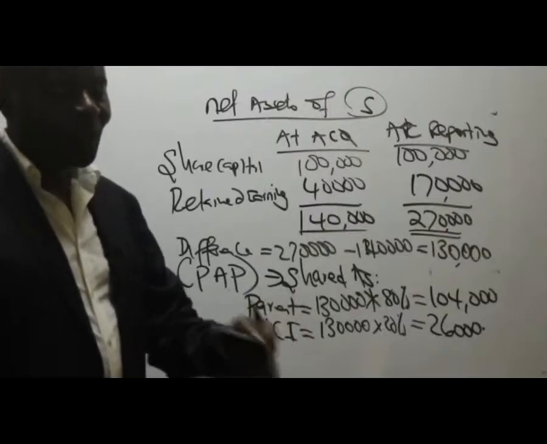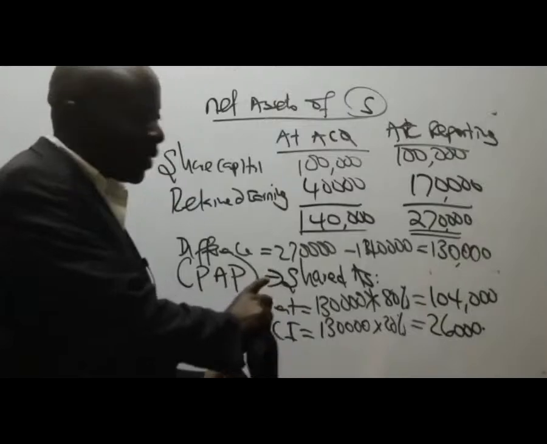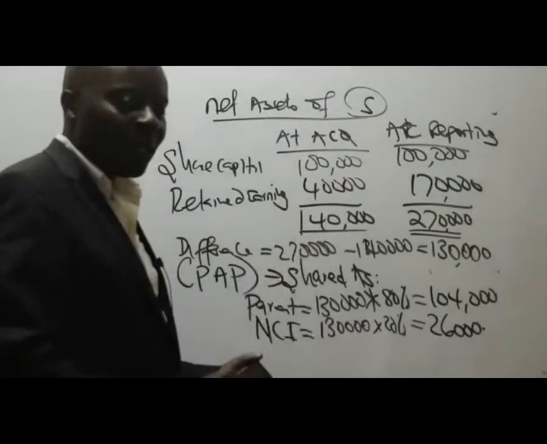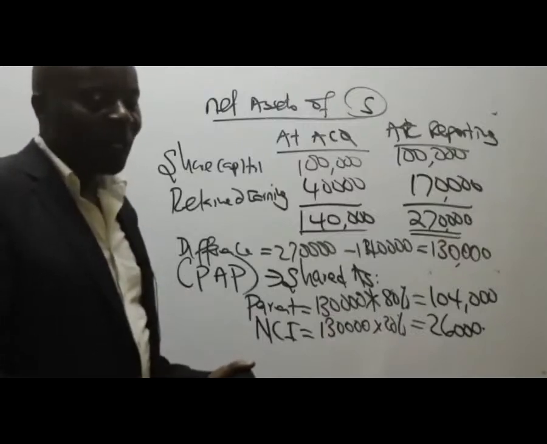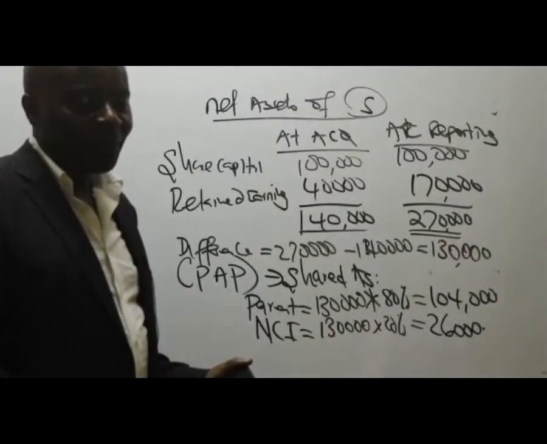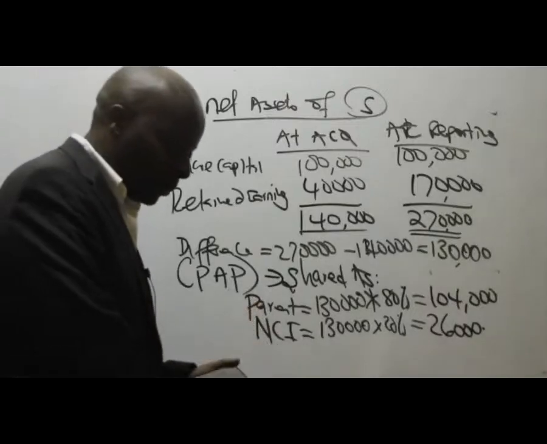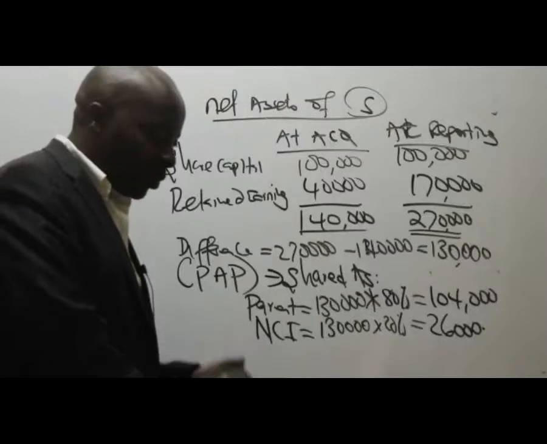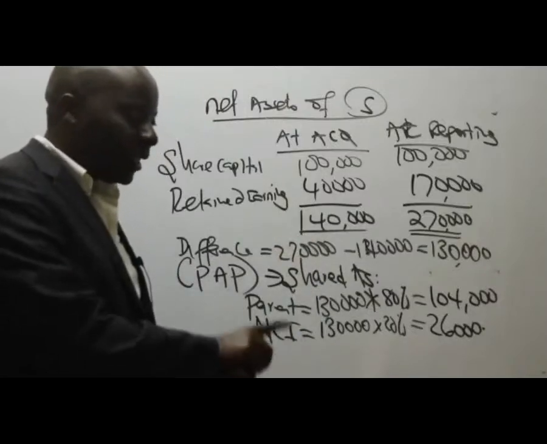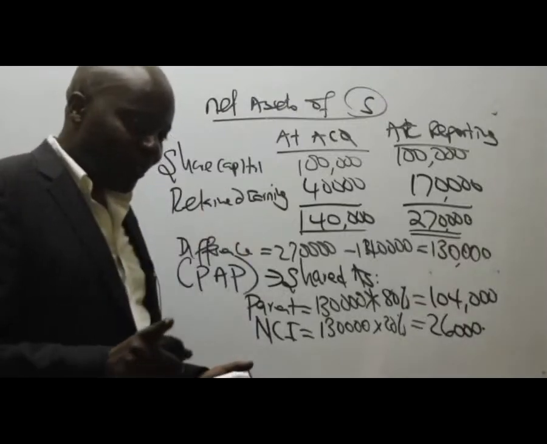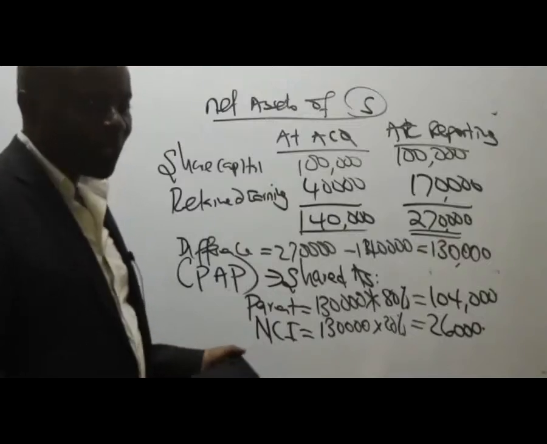Just go slow. Get this one, and after this I'll be able to do the piecemeal acquisition using a short question. From then I will be able to tackle a comprehensive question from our past paper. Only 1, 2, you guys are done. Then we have disposal of shares from control to associate, for example. And then we have foreign subsidiary, from there group cash flows, and that will be it.